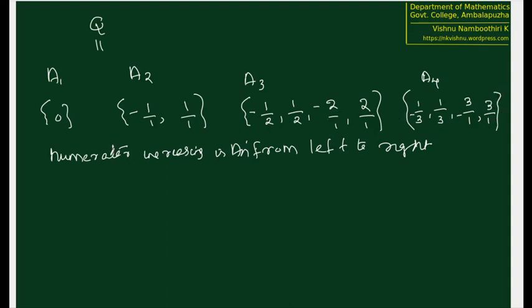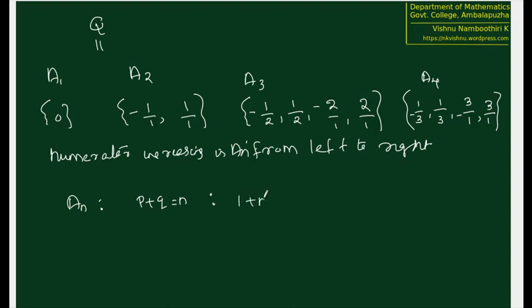So that's it. These are the elements in A4. So how many elements will be there in A_n maximum? A_n will be having elements of the form p plus q equal to n. What are the possible ways of getting p plus q is equal to n? What are the possibilities for p and q? Both are natural numbers.